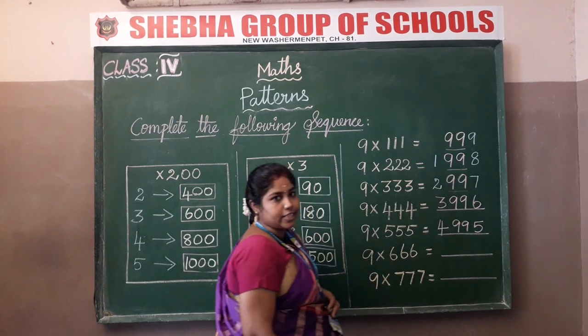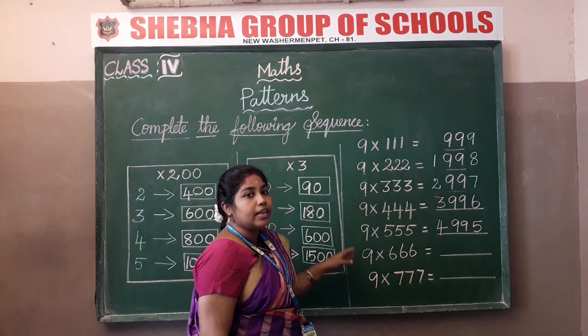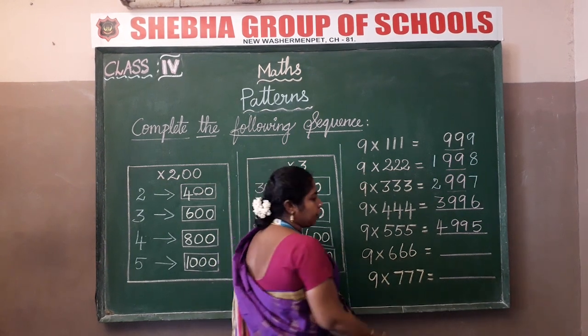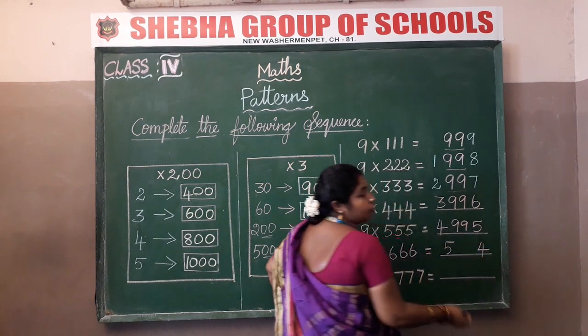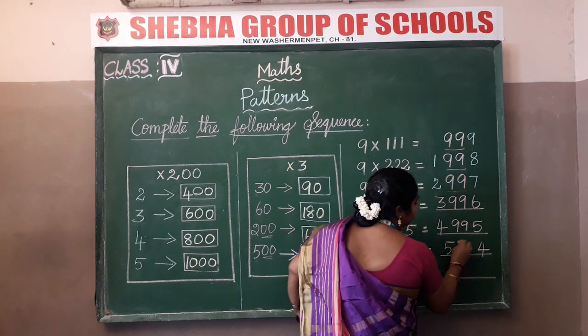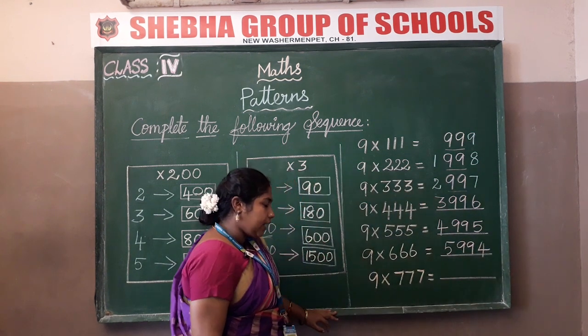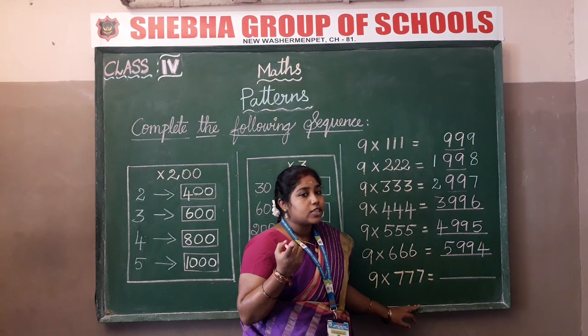You get the answer. This is a sequence of pattern in numbers. 9 6s are 54. So 5 here and 4 here. What do we have to do, children? We have to write 99 in the middle. Now guess and tell me, 9 7s are what?